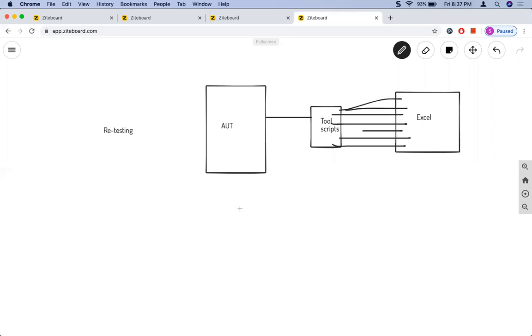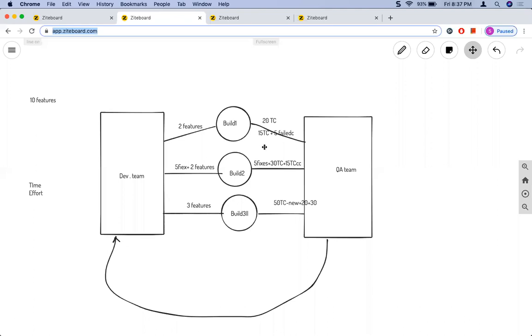And now, how do we overcome the challenge of regression testing? If you observe here, this was the use case we were talking about for the regression test. Regression testing was to make sure the existing functionality is not broken. So what is the existing functionality in our use case? These 15 test cases were the existing functionality for the build, and whatever executed successfully becomes the successful criteria for build 3. These are the successful test cases executed in the previous builds. These test cases we are repeating and testing again and again.